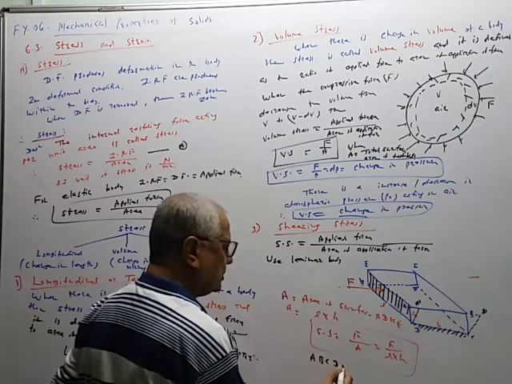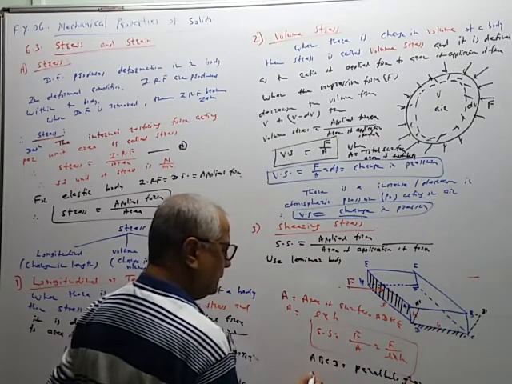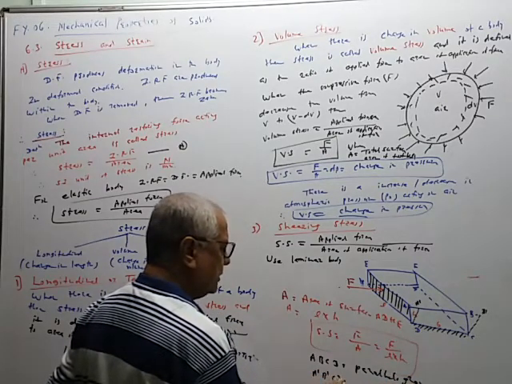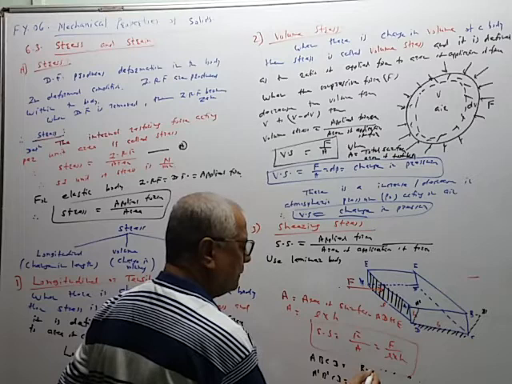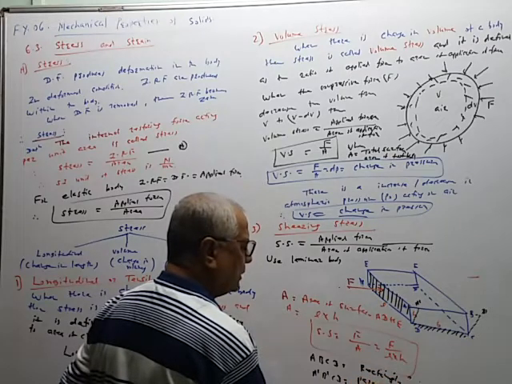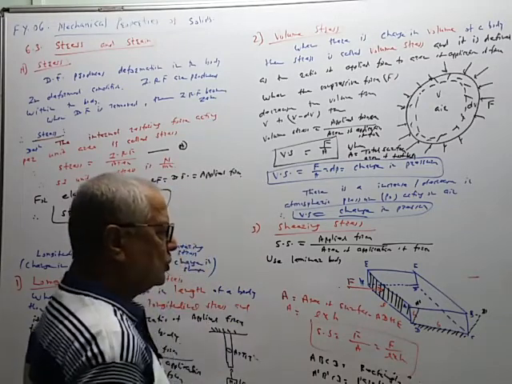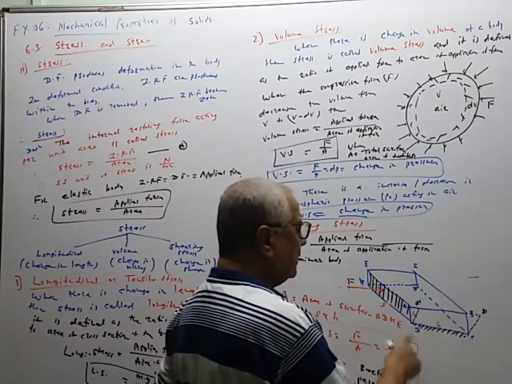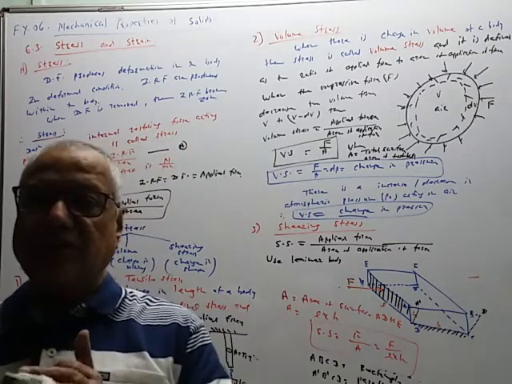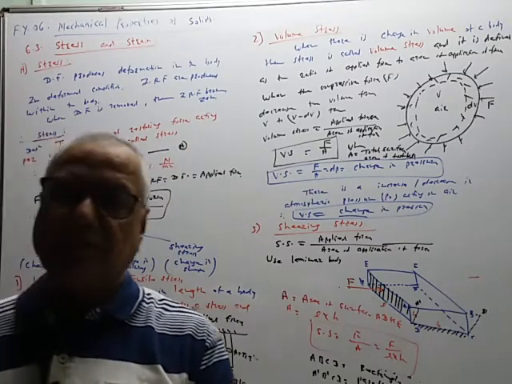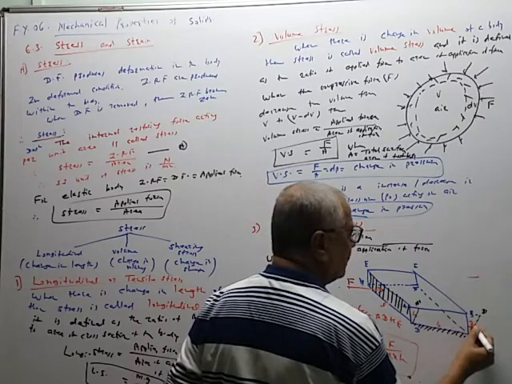The initial shape A, B, C, D was a rectangle, and now it becomes a parallelogram, a parallelepiped like this. So there is a change in shape due to the tangential force, and that change in shape is measured by this angle. We are going to denote this angle by theta for our next discussion.